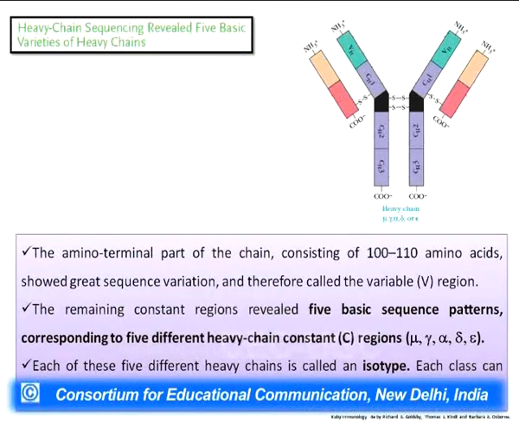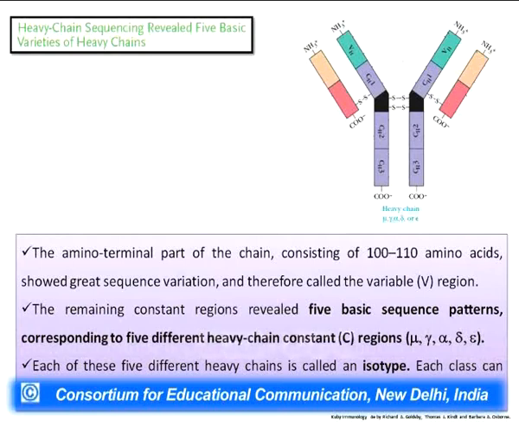The second major work was the sequencing of the heavy chain. The heavy chain sequencing characterized the variable region, called the VH variable region, while the remaining constant region revealed 5 basic sequence patterns corresponding to 5 different heavy chain constant regions, which are mu, gamma, alpha, delta and epsilon.